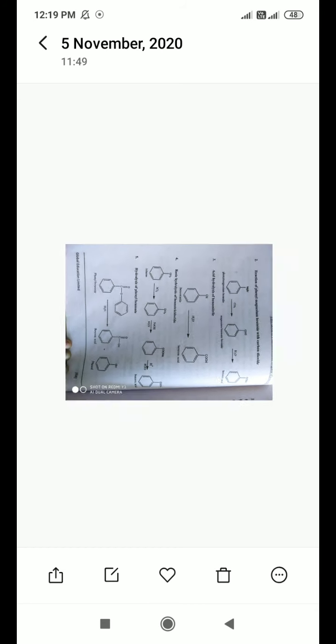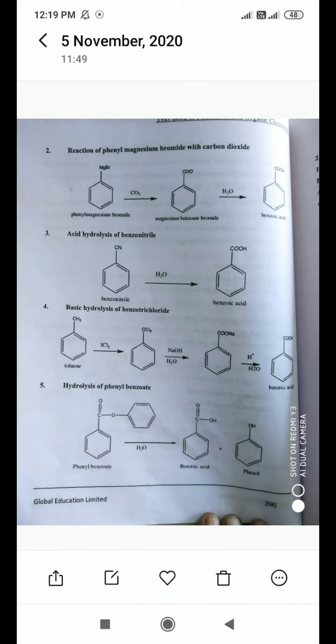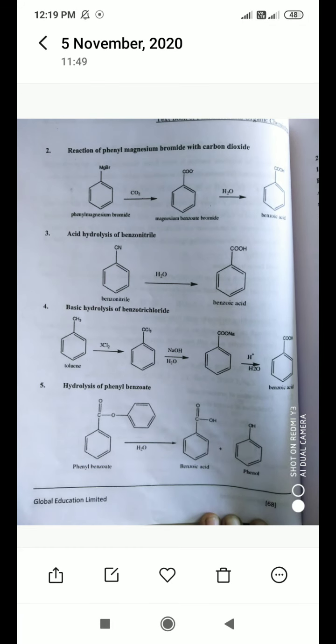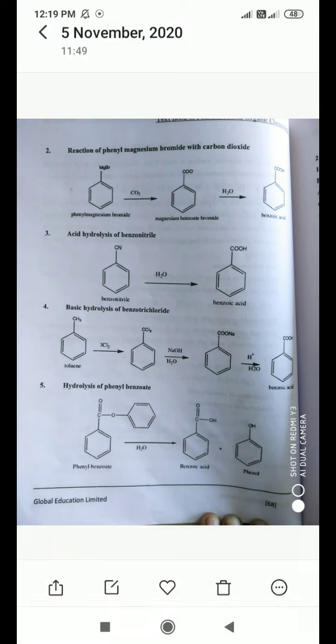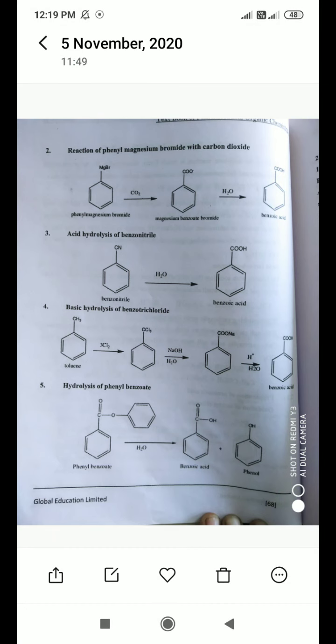Then what is the next? Next is the reaction of phenyl magnesium bromide with carbon dioxide. Here, phenyl magnesium bromide, how it looks you can see on the screen: simply benzene attached with MgBr.